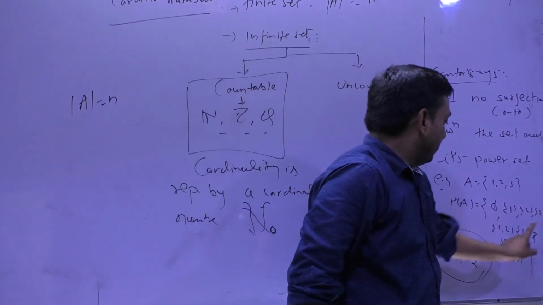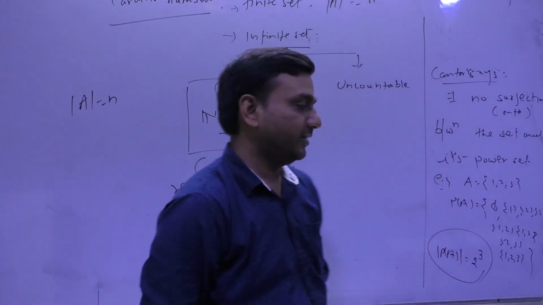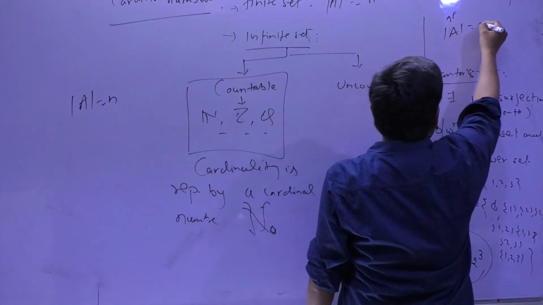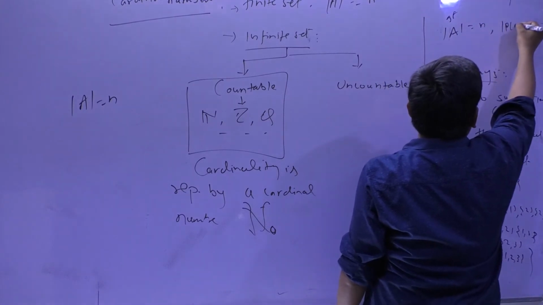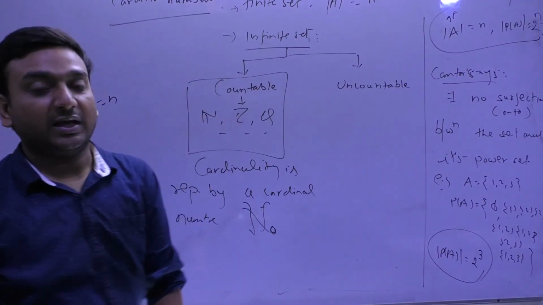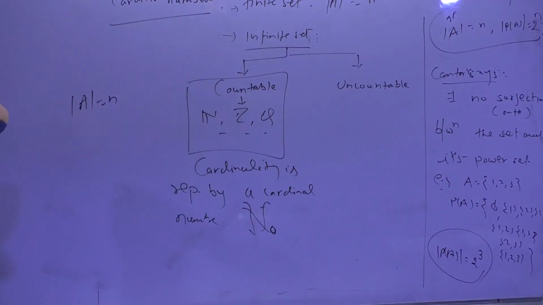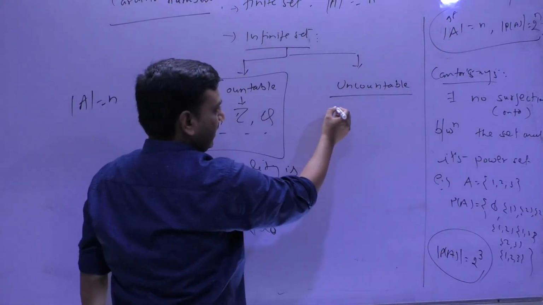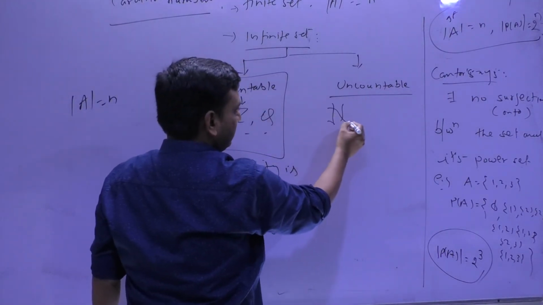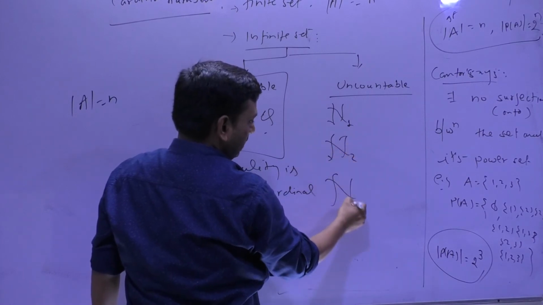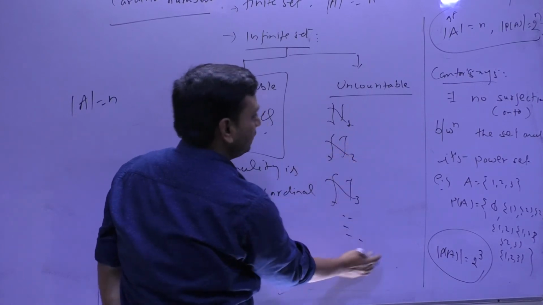So note it down: if the cardinality of A is n, then the cardinality of the power set of A is 2 raised to the power n. For uncountability, we have cardinal numbers Aleph 1, Aleph 2, Aleph 3 and so on.